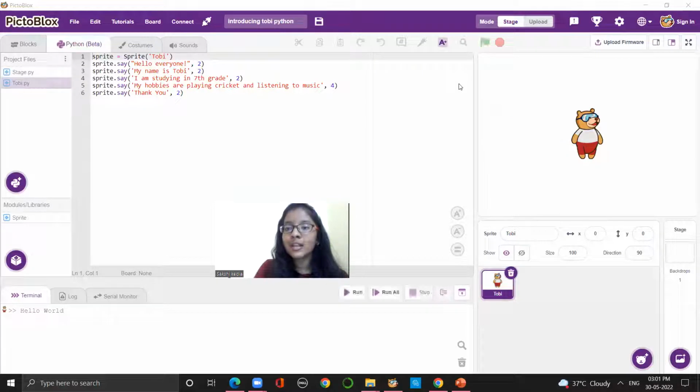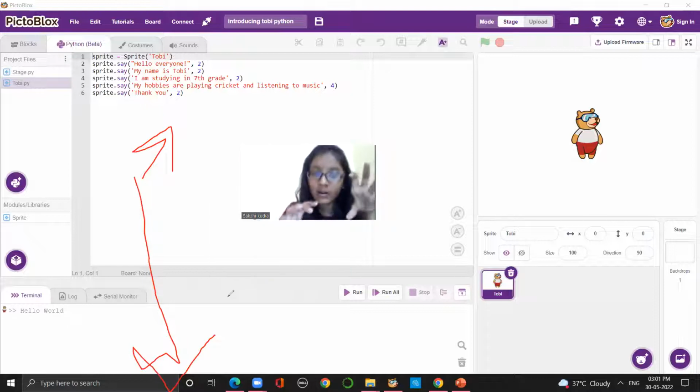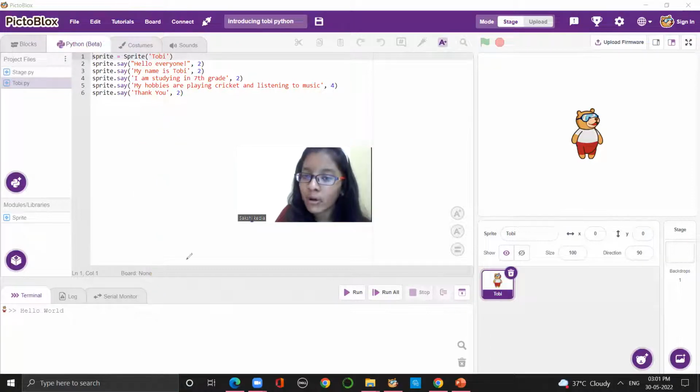First of all, I will suggest you write the code on your own. And this code you will also get in the description box, so that if you make any error, you can just copy the code from here and paste it there. But before that, you need to try it by yourself. If you get some errors, try to solve them. If not, then you can just copy the code and see where you made the mistakes. Clear? So let us perform this.